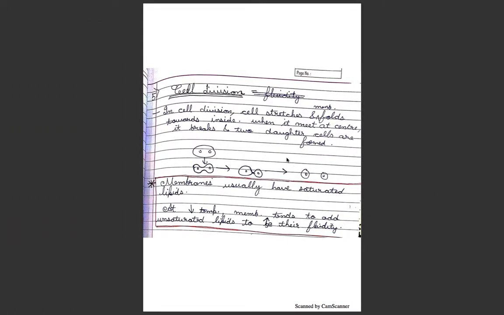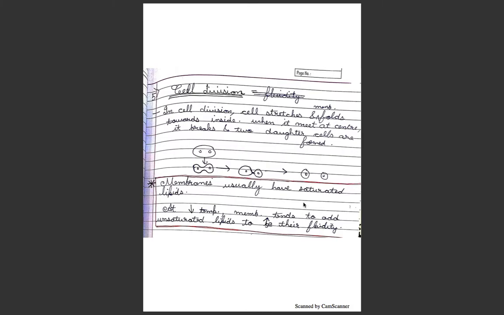Now, the fifth function of the plasma membrane is cell division. In cell division, the cell constricts and the membrane folds towards the inside. When they meet at the center, it breaks into two daughter cells, like in this diagram. The membranes usually have saturated lipids, and as the temperature decreases, the membrane tends to add unsaturated lipids to increase its fluidity.